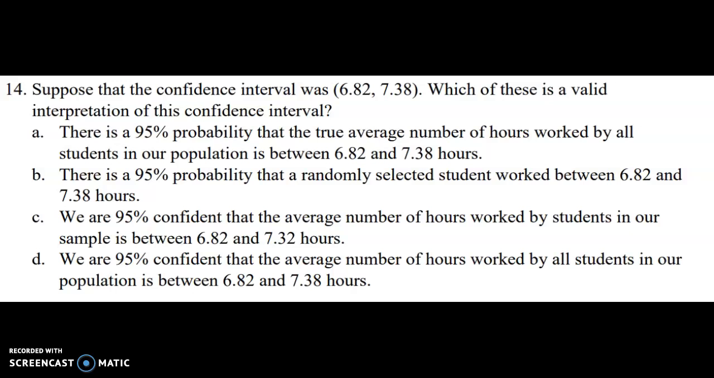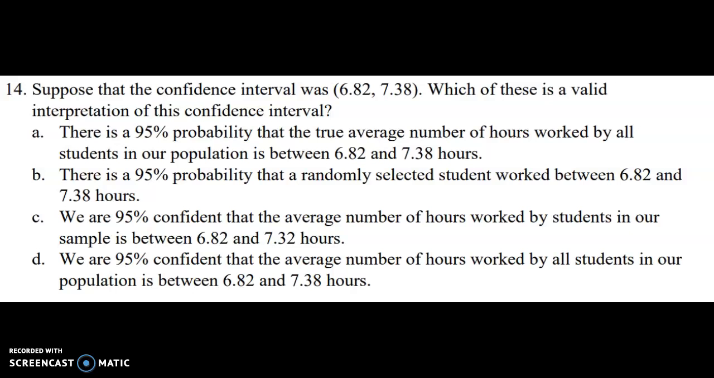Well, no, it's not talking about a probability. We're not saying, well, there's a 95% probability that is in there. That's not what we're saying. Now, it is true that we would be talking about all students in our population, but the word probability, that's the error in this one. And same thing for B, but there's also something else that's wrong here. There's a 95% probability, that's not right, that a randomly selected student worked between those two numbers. No, the confidence interval is talking about the entire population.